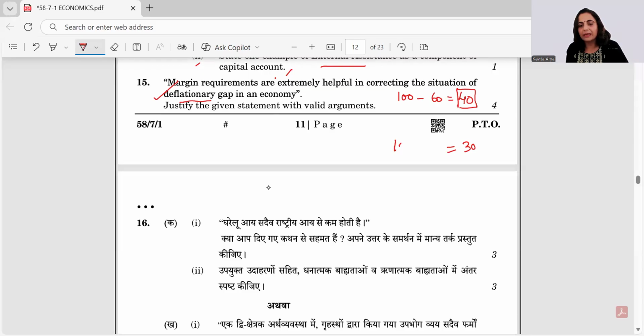And how would it be? Against a collateral of 100, the loan to be given would be 70. So this way, with the same collateral, we are infusing more money and hence correcting the deflationary situation in the economy.